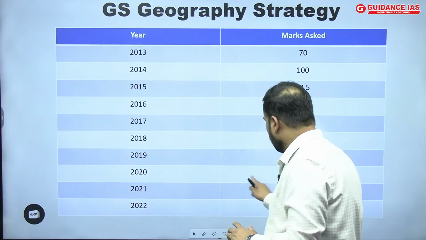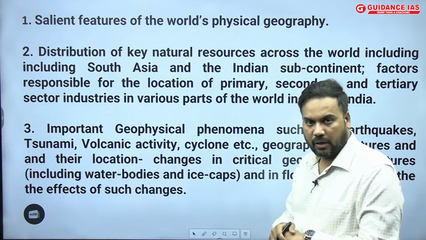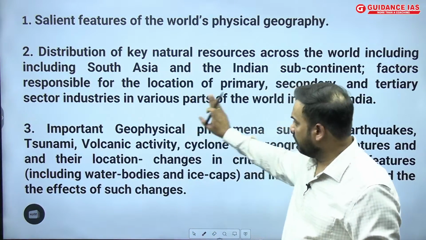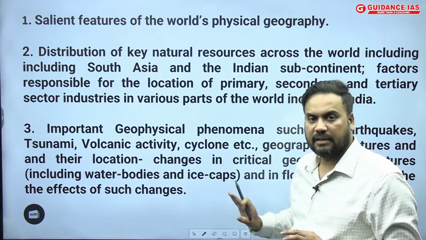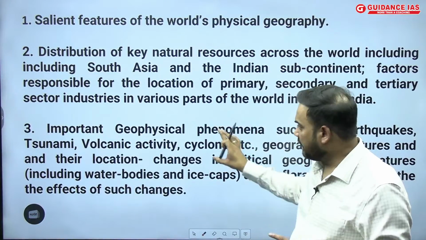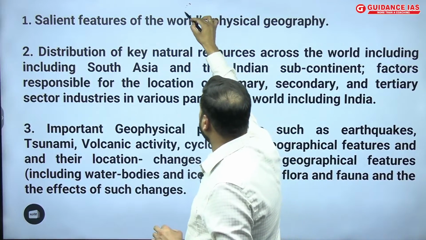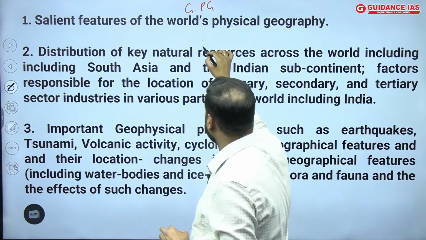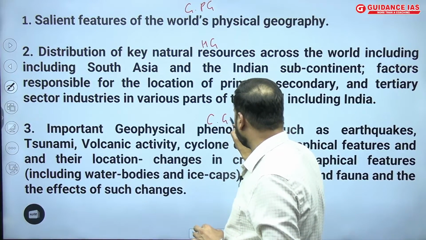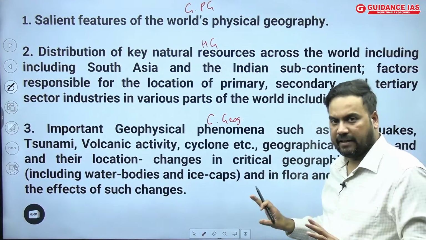Now going to a more detailed analysis of how we should be preparing geography, we have to look into the syllabus, and we have to correlate it with the previous year questions which have been asked. There are 4 topics in the syllabus. I have grouped these into 3 categories: general physical geography, human geography, and contemporary geography. So we can see that questions are coming from 3 areas in geography.